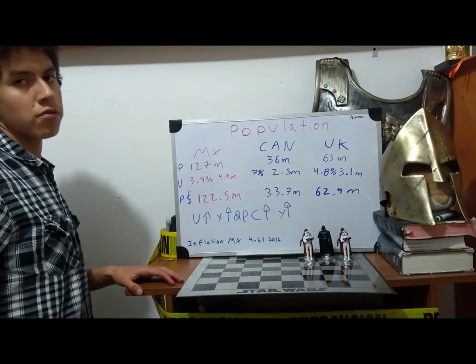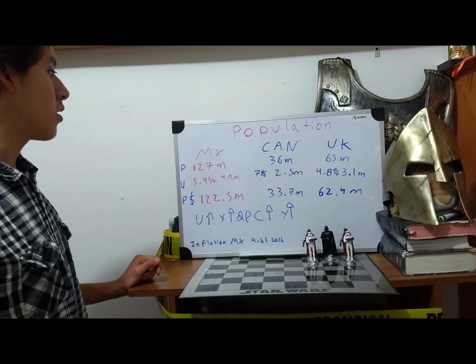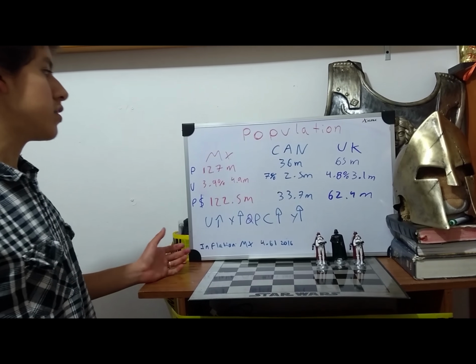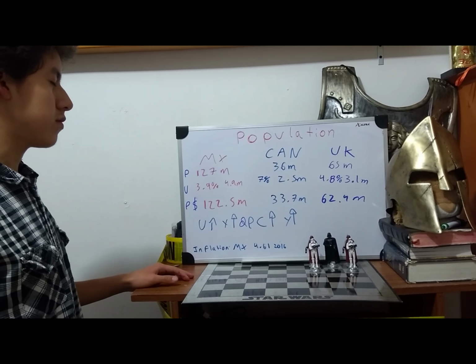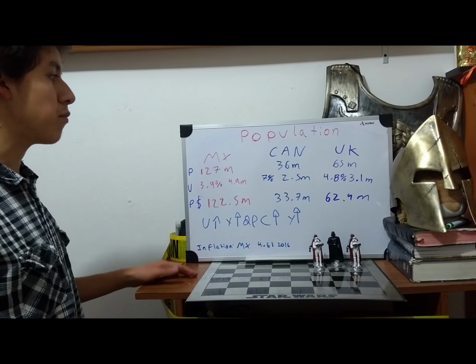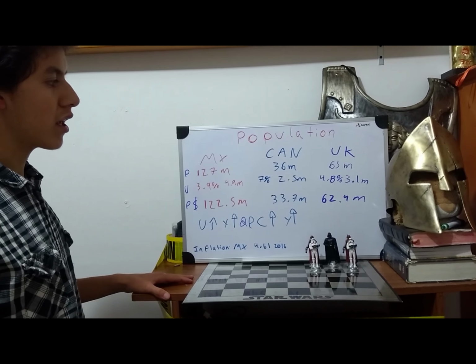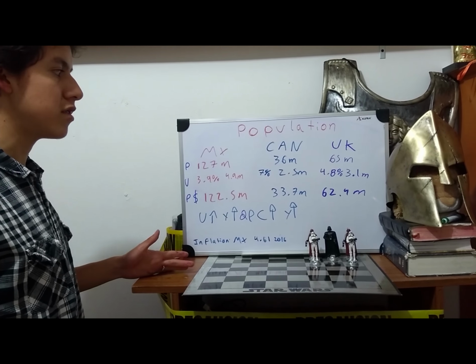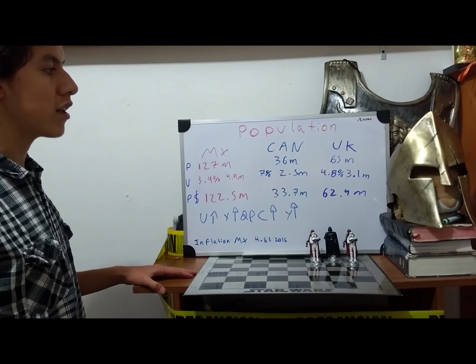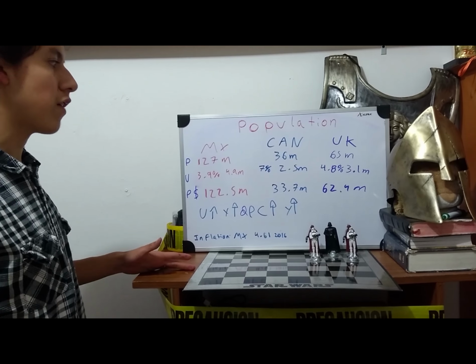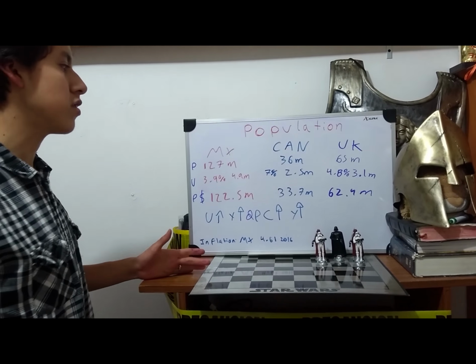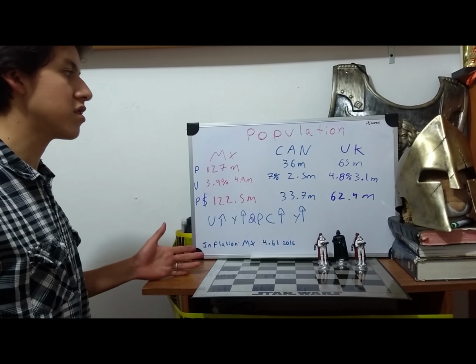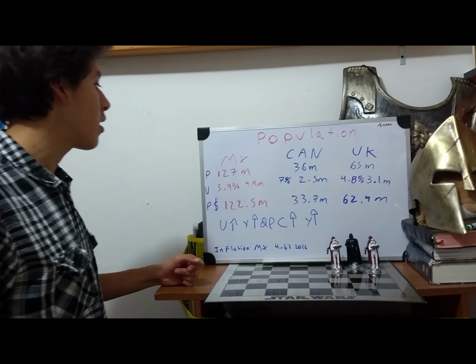Okay, and finally we're going to talk about population. The population of Mexico is 127 million. The population in Canada is 36 million, and in the United Kingdom it is 65 million. Why is this important if you want to invest in Mexico, Canada, or the United Kingdom?